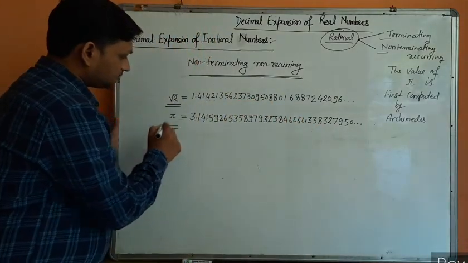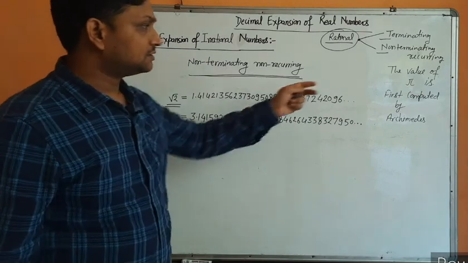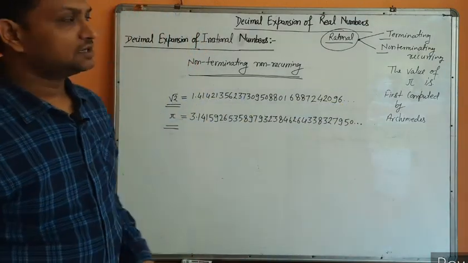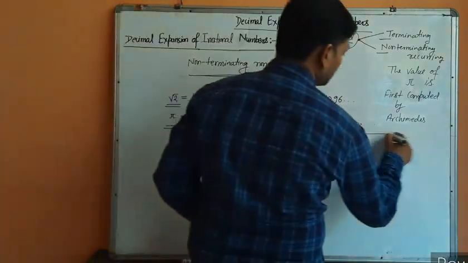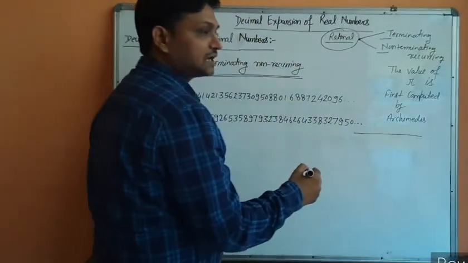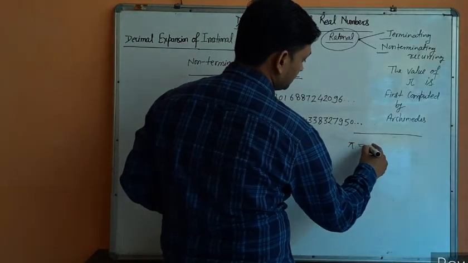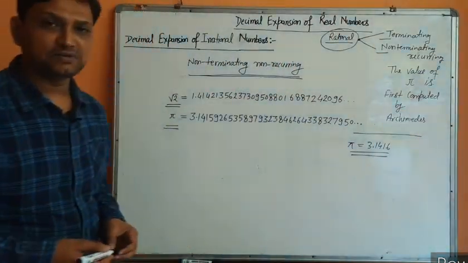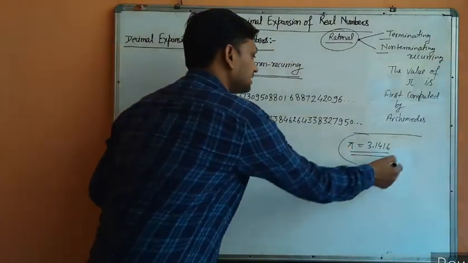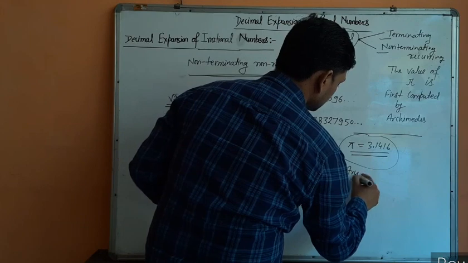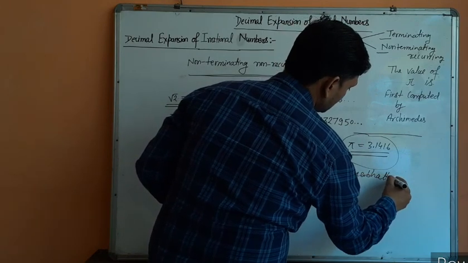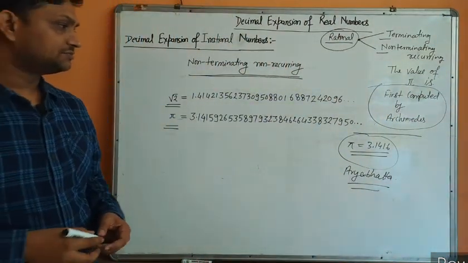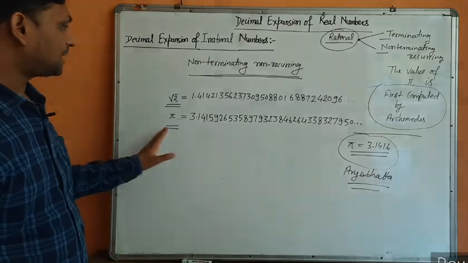Similarly, the value of pi was first calculated by Archimedes, and it was also given by the Indian mathematician Aryabhata as pi equal to 3.1416, correct up to 4 decimal places. It was first given by the great Indian mathematician Aryabhata, and first calculated by Archimedes. Okay, so the value of pi is also a